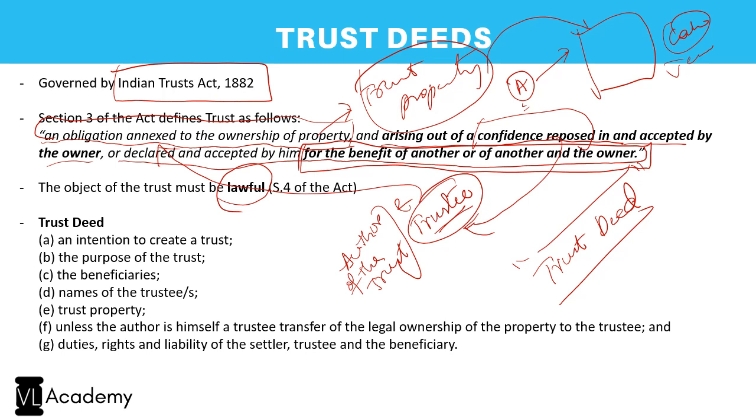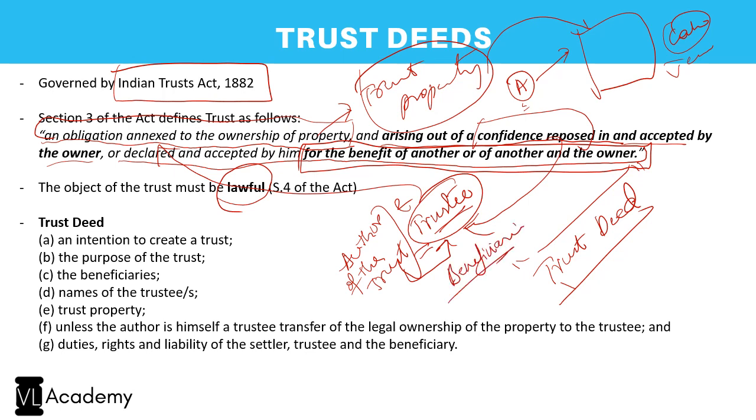So the author of the trust will create the trust by way of transferring the property in the name of the trustee, and this trustee can also be the same author of the trust. So A Limited will transfer the property to A Limited only. However, as the transferor, he is in the capacity of the owner of the property. By way of a transfer, he is in the capacity of a trustee of the property. The moment you become a trustee, you cannot use the property for your personal uses. You can only use it for the benefit of